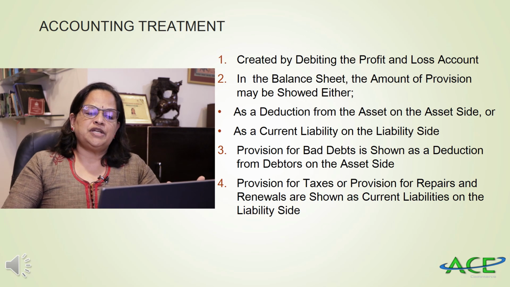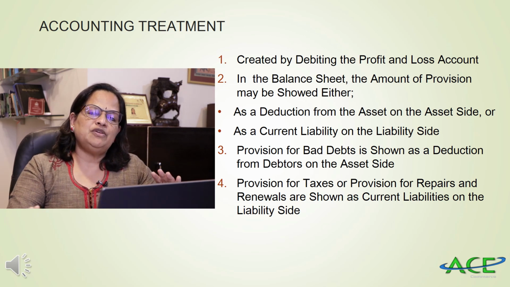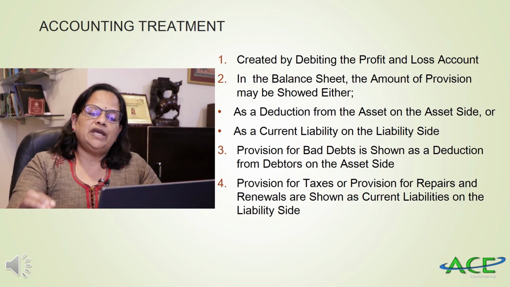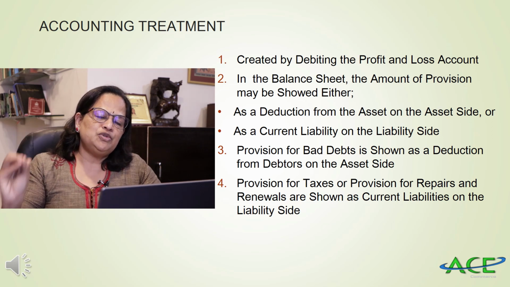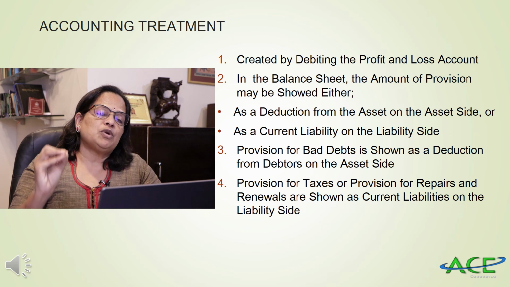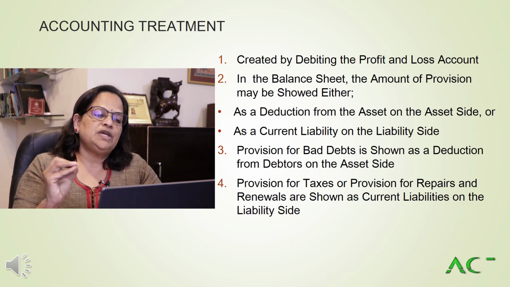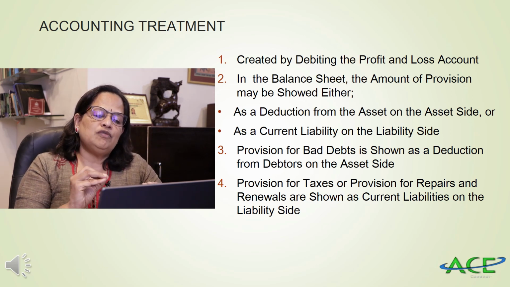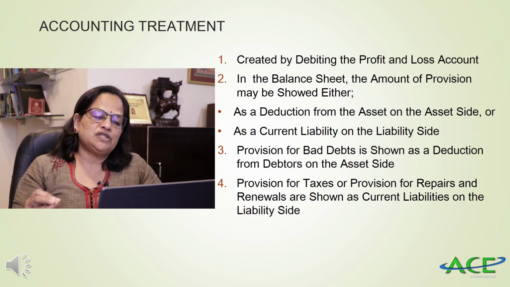Now accounting treatment. So what is the accounting treatment if you are creating provision? So it is created by debiting profit and loss account. This is very important because when we come to reserve, it is by debiting profit and loss appropriation account. So this provision is always created by debiting profit and loss account.